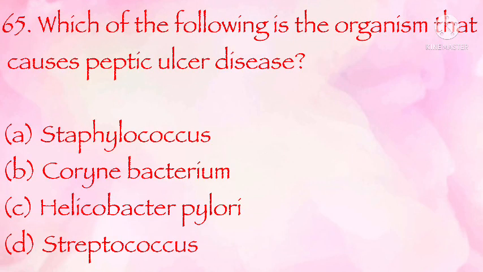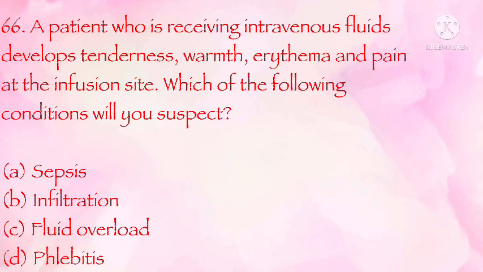Which of the following is the organism that causes peptic ulcer disease? Staphylococcus, Corynebacterium, Helicobacter pylori, Streptococcus. The correct answer is C. Helicobacter pylori. A patient who is receiving intravenous fluids develops tenderness, warmth, erythema and pain at the infusion site. Which of the following conditions will you suspect? Sepsis, infiltration, fluid overload, phlebitis. The correct answer is D. Phlebitis.